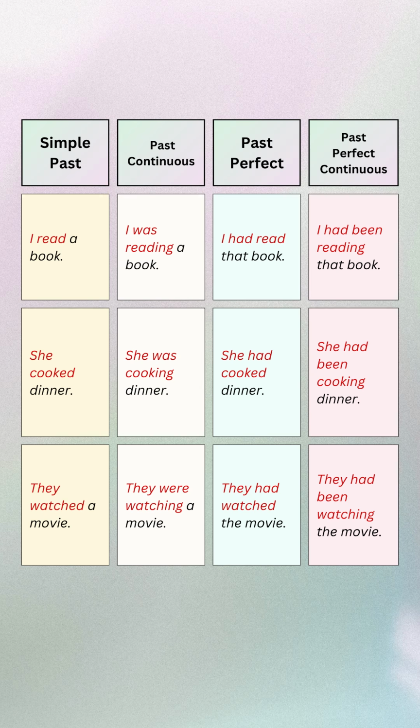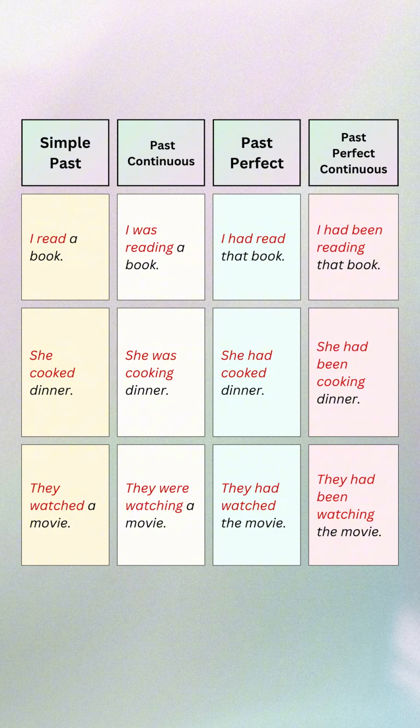Let us learn the different forms of past tense. Simple past, past continuous or past progressive, past perfect, past perfect continuous. I read a book. I was reading a book. I had read that book. I had been reading that book.